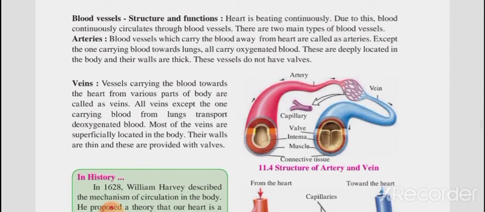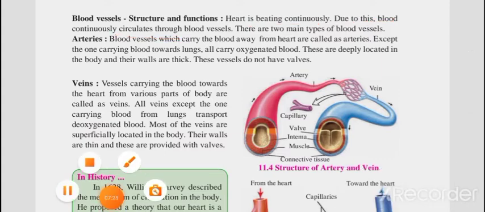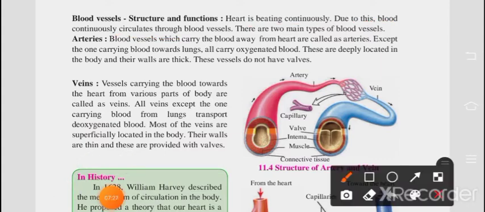Now next is blood vessels, structure and functions. Now in our body blood vessels are present. Now exactly how its structure works, that we have to see. Obviously we all know blood vessels are there in our body. So the heart is beating continuously. Due to this, blood continuously circulates through blood vessels.